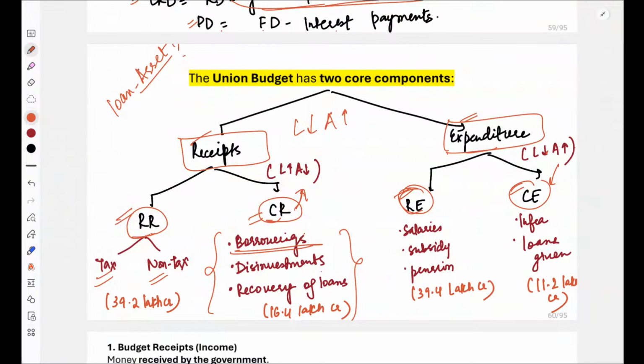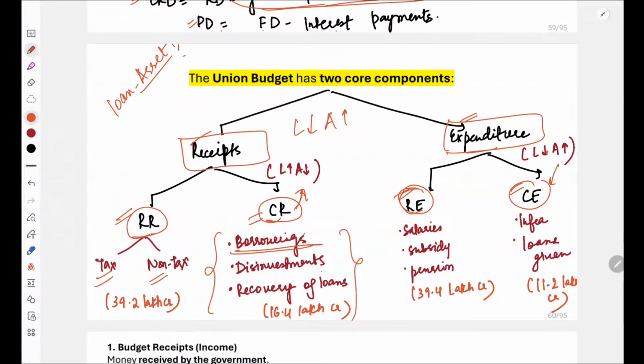Anyone? Yes, Brijesh? Yes, very good. क्योंकि interest comes because of loan. Yes. So because we earn interest on loan, it is considered as an asset. And if loan comes back or recovery of loan happens, means जो एक earning थी interest की, that is gone, and therefore इसमें भी क्या हो रहा है, liability is increasing and asset is decreasing. So that will also be a part of capital receipt.